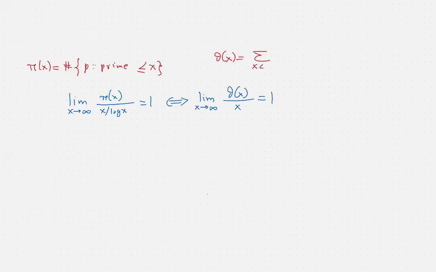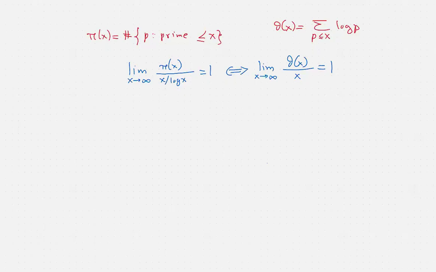Okay, and this pretty much tells us that the statement of the prime number theorem translates to a statement about theta of x over x. What we would like to recall is that none of these limits is even known a priori to exist. Of course, once the prime number theorem is shown, both limits are shown to exist. But this pretty much tells us that in order to prove the prime number theorem, we can just work with the Chebyshev function,